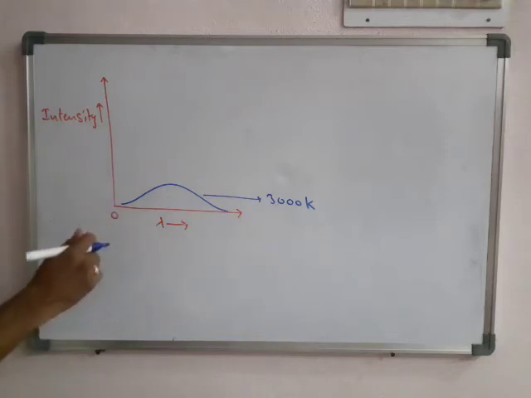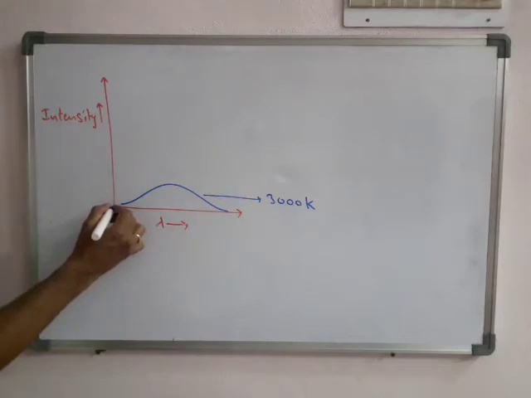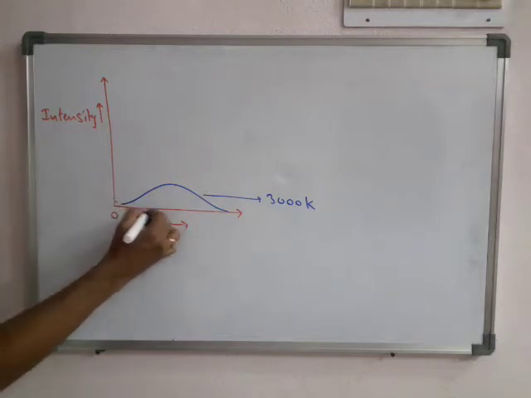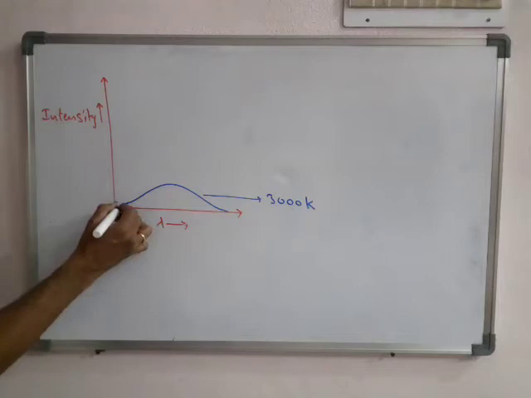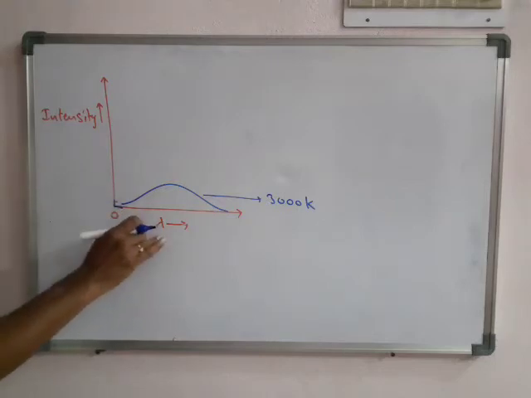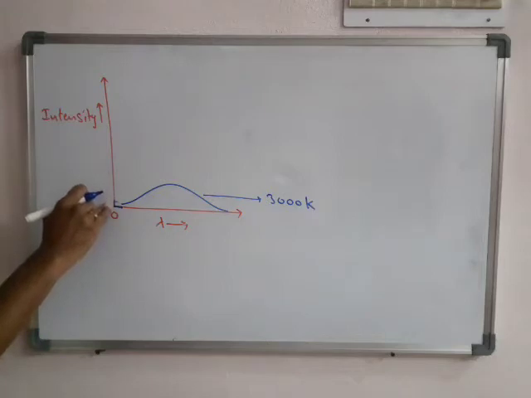So can you say at which point the intensity increases? For example, if you take here, what is the height? Height is very less. Height is very less means intensity is less. On the right side, lambda is also less on the x-axis, and at lower wavelengths the height is also less.